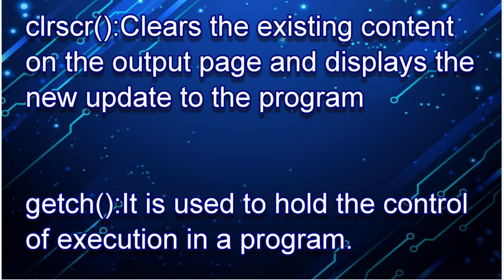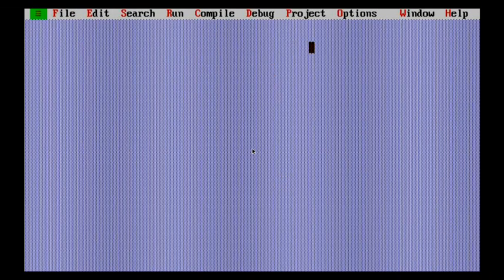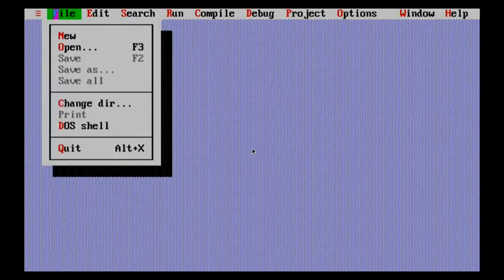The clear screen function is basically used to clear any data already existing on the page, and the getch function is used to hold the control of the program. With the help of a very easy example, you can understand how we actually need to work. So this is the compiler window that is open to you.